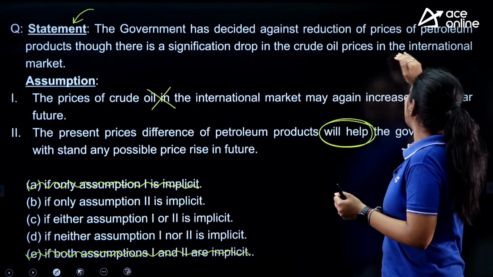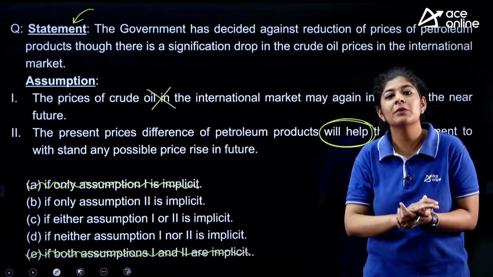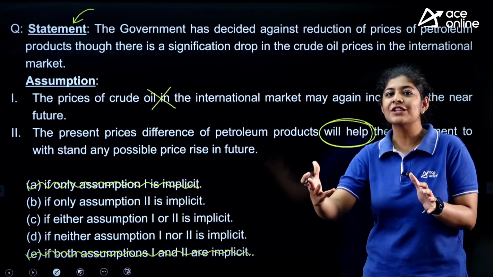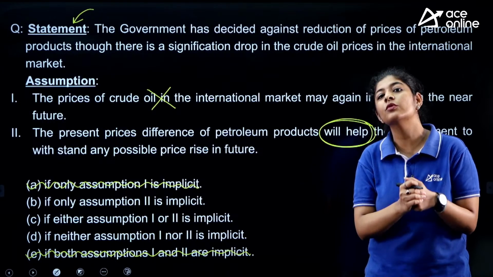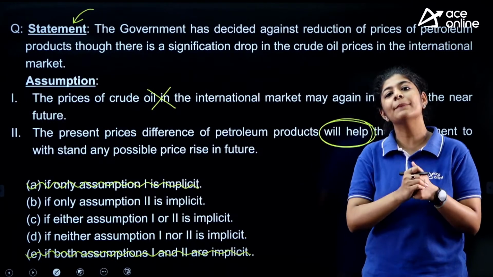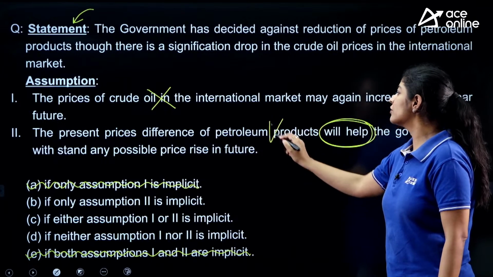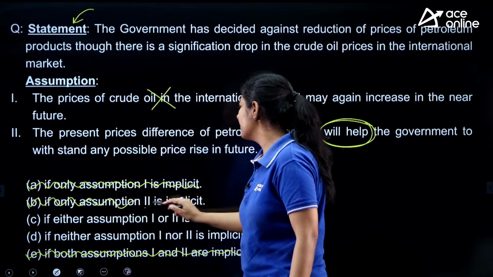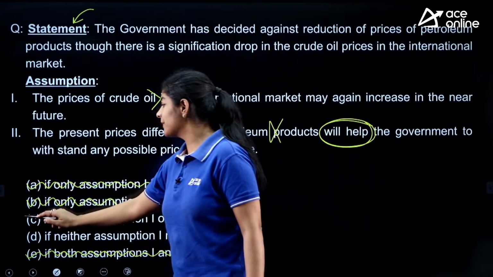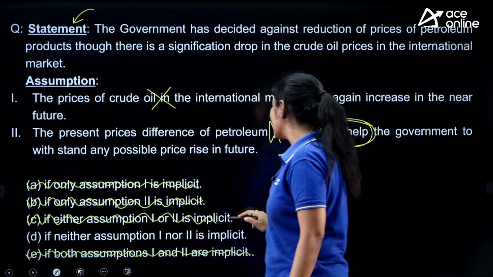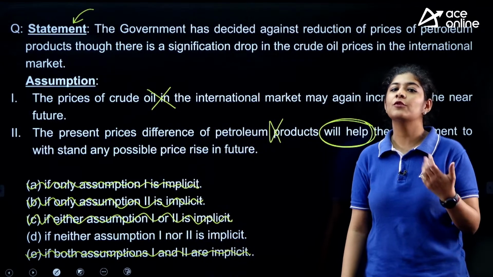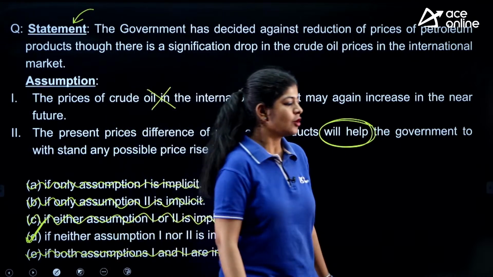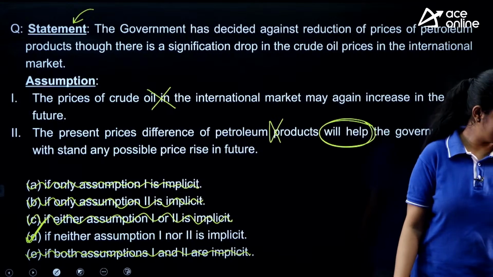So अगर यहाँ पे हमारे international market में price down भी हुए हैं तो वहाँ पे government को इतना benefit नहीं हुआ है, and that's why there are chances that the government is refusing to reduce the price of petroleum and petroleum products. So this statement is also not relevant or not implicit. So option number B is also eliminated, and at the same time option number C is also eliminated. We are having 5 options, and out of that 4 options are eliminated. That means your option number D is the correct one.